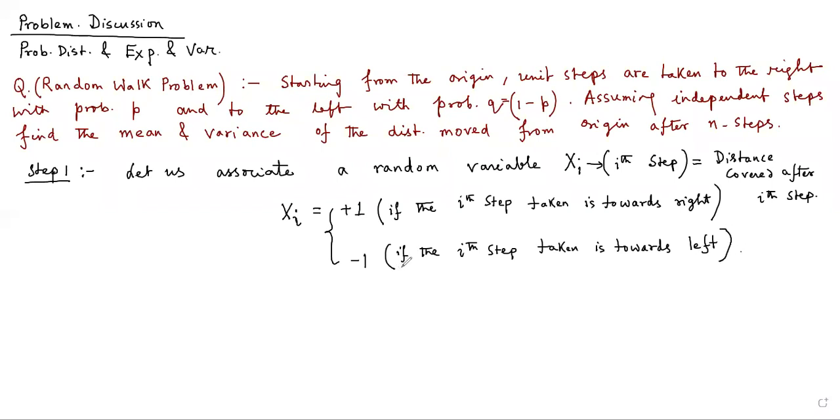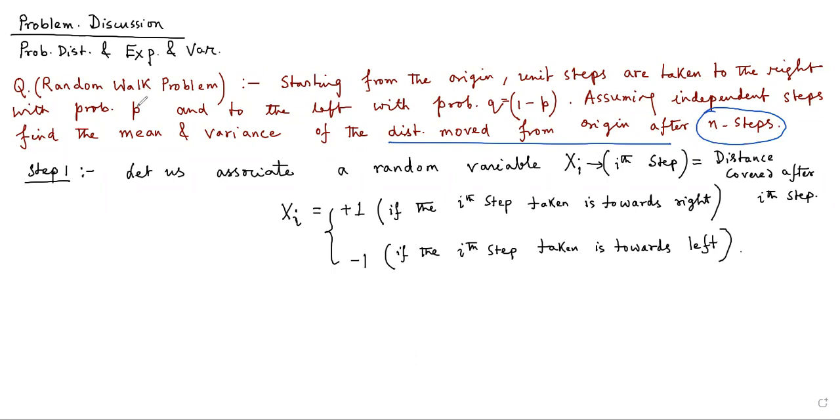Okay, so this is how we can define the random variable. Now what we are interested in is to find the distance moved from origin after the n steps. So this is a very important part.